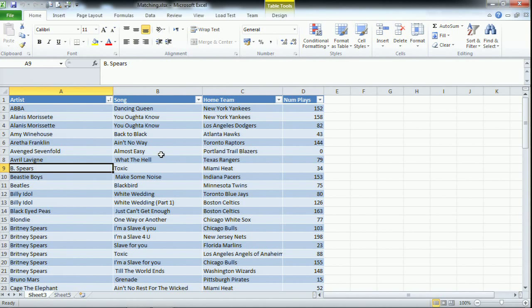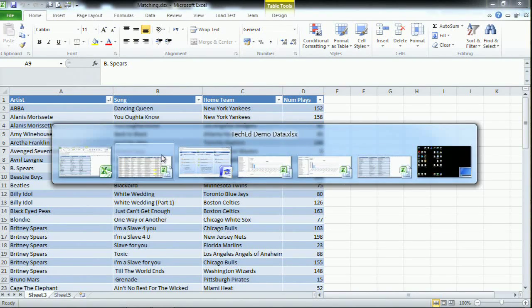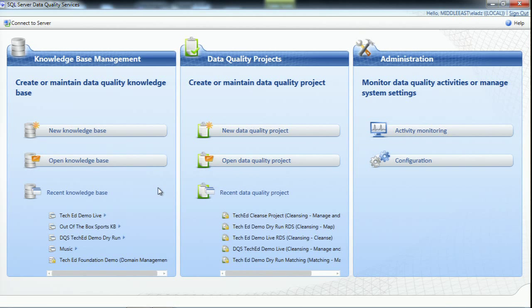Okay? So I want to do something that we call matching or deduplication. I want to take this list and I want to see all the identical entries inside it. And I'm again going to do it in DQS. This process in DQS is called matching. So I'm going to open my favorite knowledge base, and I'm going to open it for something called matching policy.